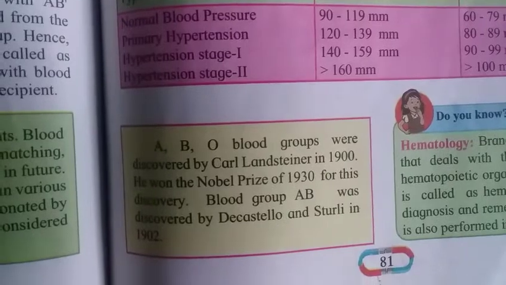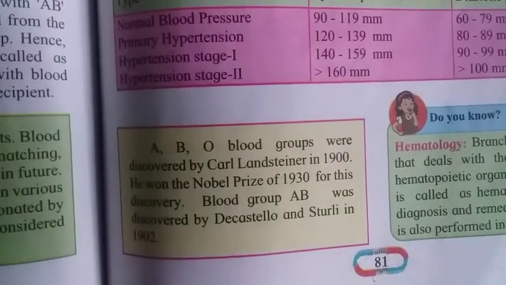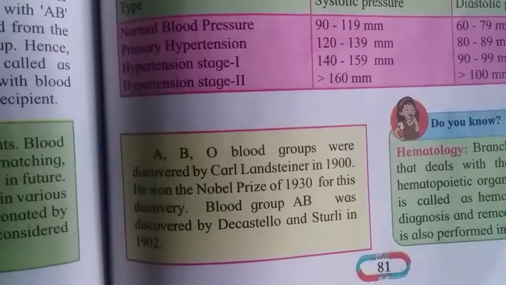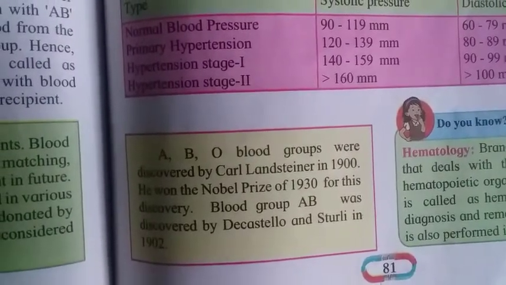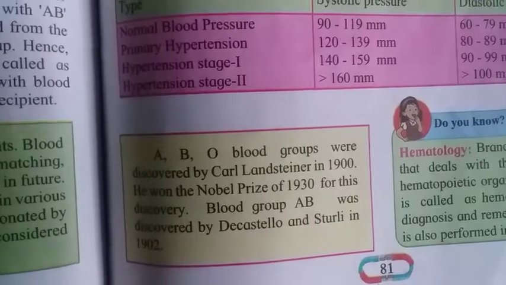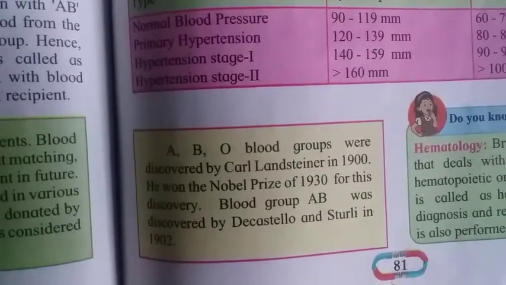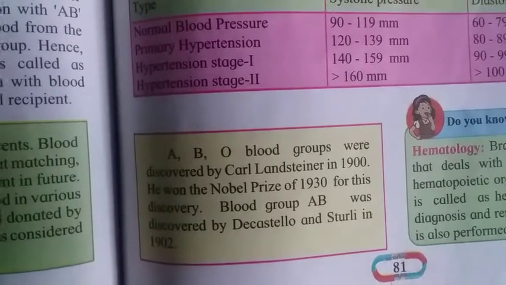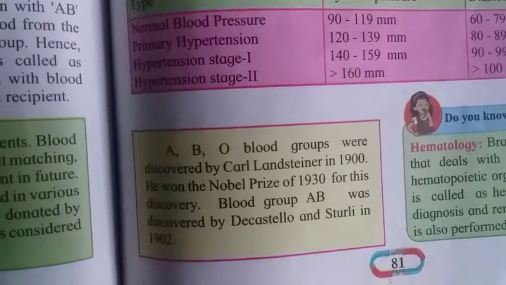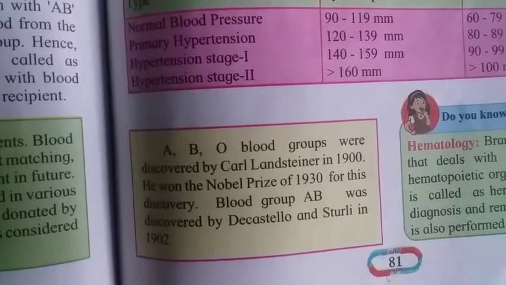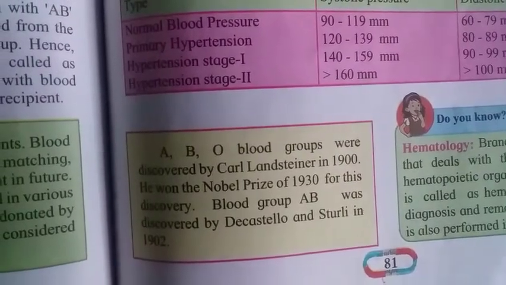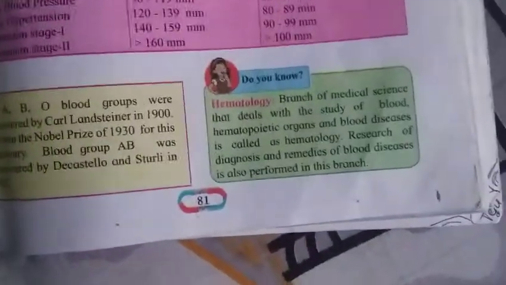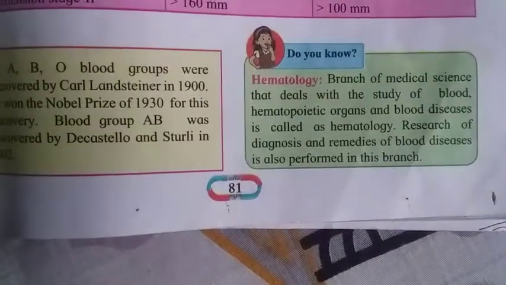ABO blood groups were discovered by a scientist named Karl Landsteiner in 1900. He won the Nobel Prize for this discovery in 1930. Blood group AB was discovered by Decastello and Sturli in 1902.